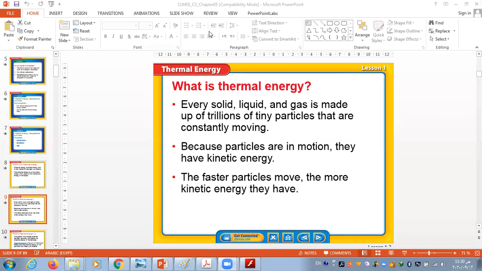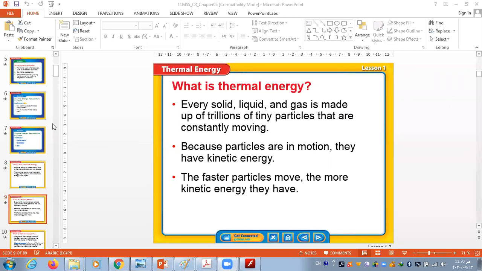Abdullah, Abdulaziz. What is mechanical energy, Abdullah? The sum of kinetic and potential. Yes, the sum of potential and kinetic energy. Excellent, Abdulaziz. Thanks. Okay, then after that we talked about thermal energy.